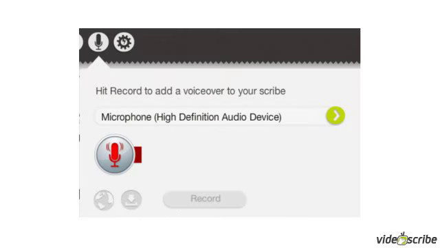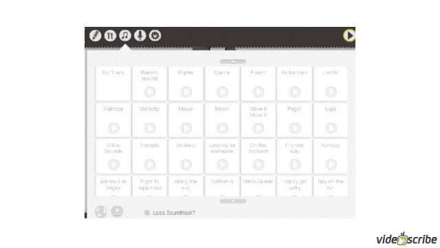If you'd like to add audio to your VideoScribe, it's pretty easy. You can record your own with the red microphone. You can download something off the internet with a globe, or you can click the download button and do what I've done and use an outside program that you've used to record to your hard drive. You can also add a soundtrack. There's lots of pre-installed ones if you want mood music, I suppose.